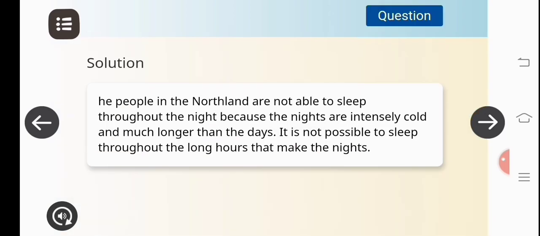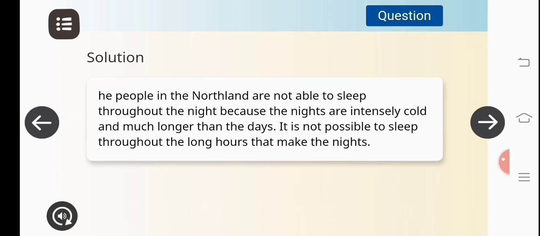The answer would be, the people in the Northland are not able to sleep throughout the night because the nights are intentionally cold and much longer than the days. It is not possible to sleep throughout the long hours that make the nights.